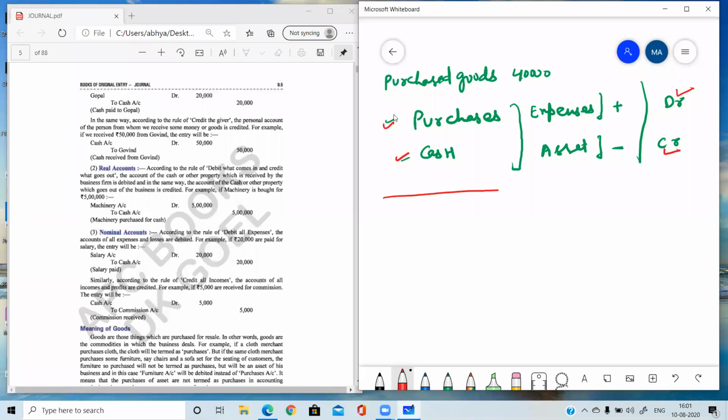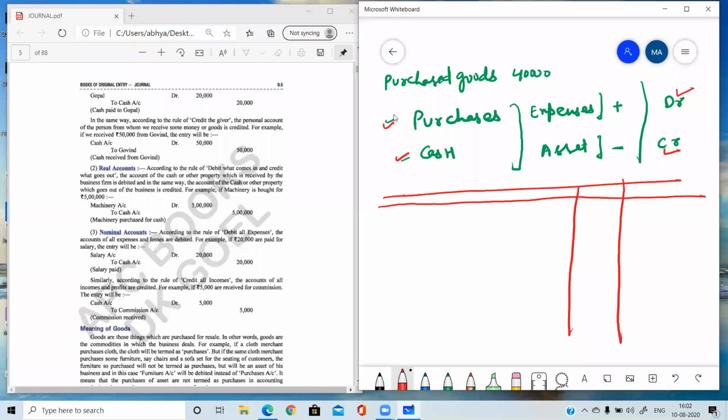So again, you can continue in the same format. I am making the format again and again. Okay. So the entry will be serial number 1. Firstly, we have to write only the debit account. So I'm going to write purchases account debit to.